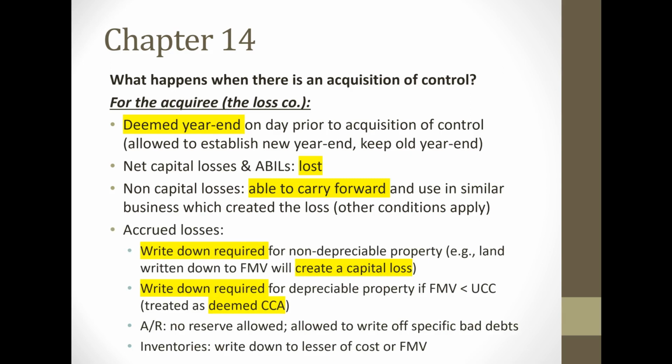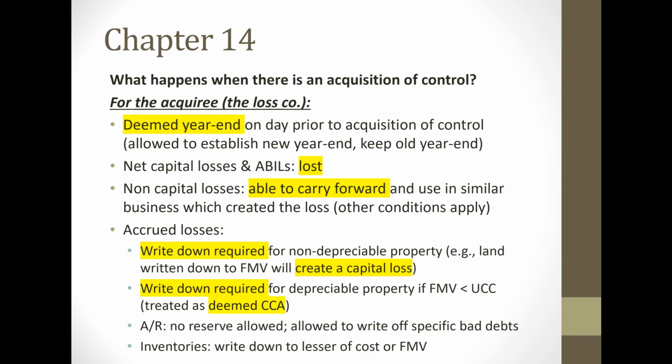Now, any accrued losses at the deemed year end, for example, if there are non-depreciable properties that have an accrued loss, a write-down will be required. For example, land will be written down to fair market value if there is an accrued loss, and that's going to create a capital loss. There also could be write-downs on depreciable property if the fair market value is less than the undepreciated capital cost. That write-down will be treated as deemed CCA. So that will basically be an additional expense for that deemed year end.